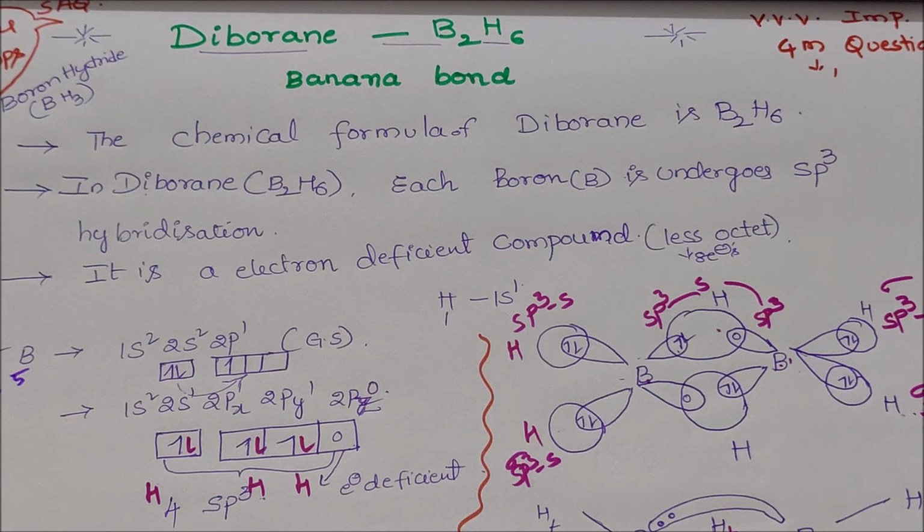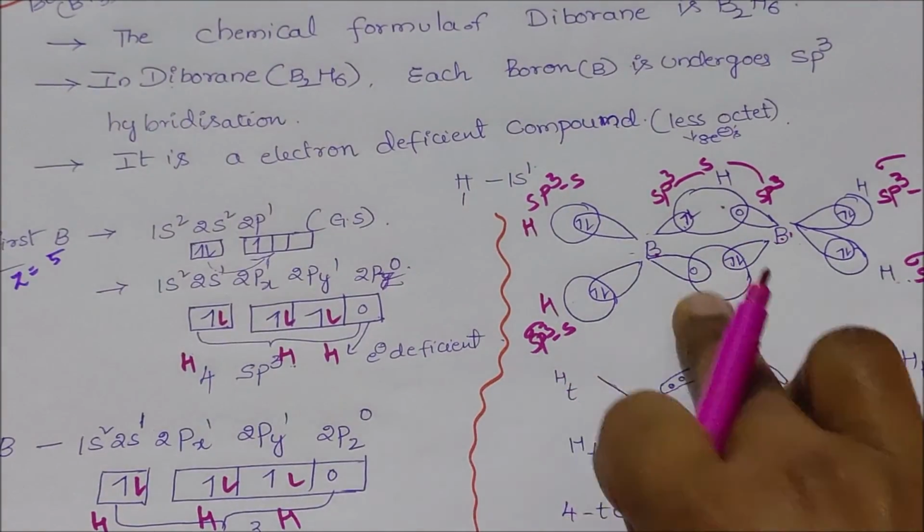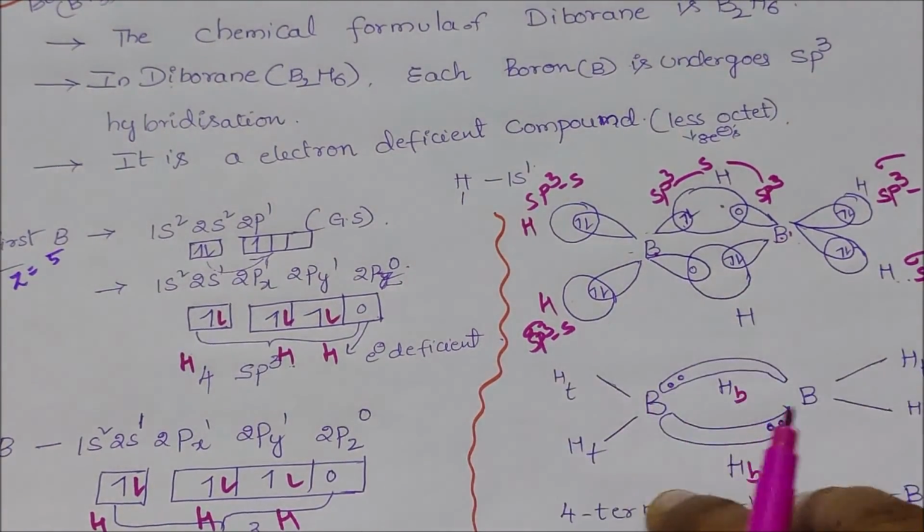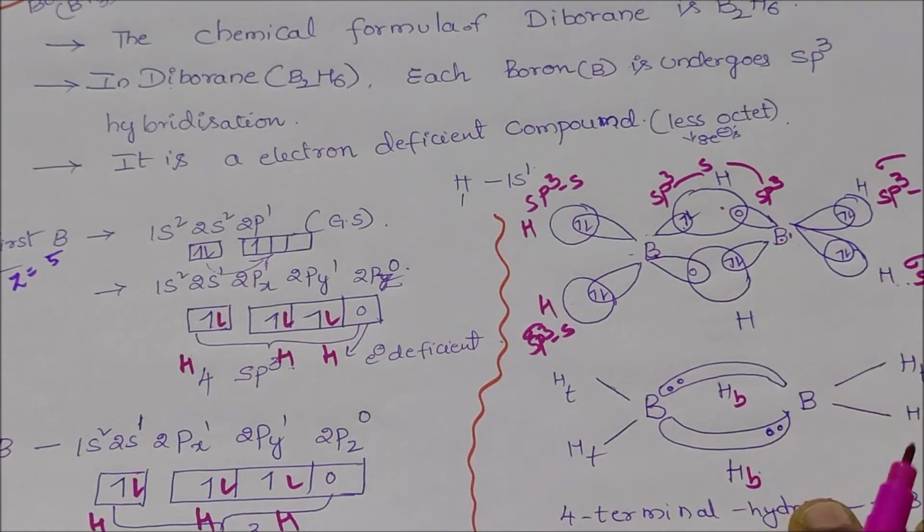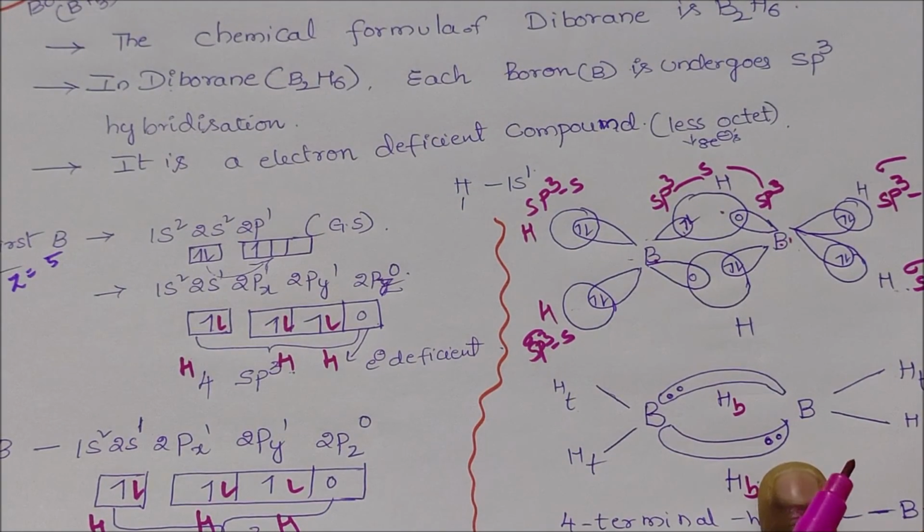In diborane, each boron atom undergoes sp3 hybridization and it is an electron deficient compound. Electron deficient means less than an octet. The structure is like this: 4 terminal bonds and 2 bridged bonds are formed.